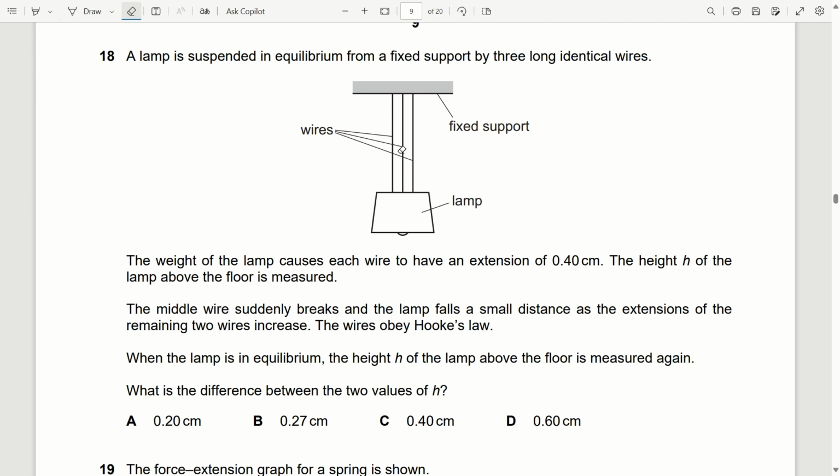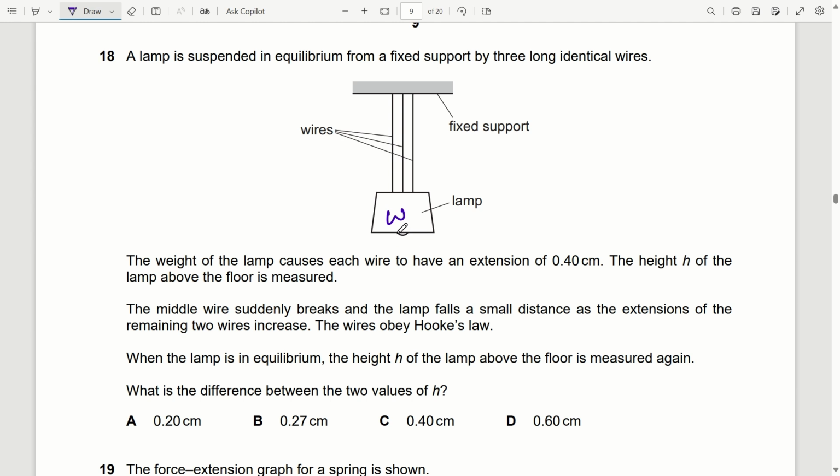The wire is obeying Hooke's law. When the lamp is in equilibrium, the height h above the floor is measured again. What is the difference between the two values of h? Okay, so let's say the weight of the lamp is W.